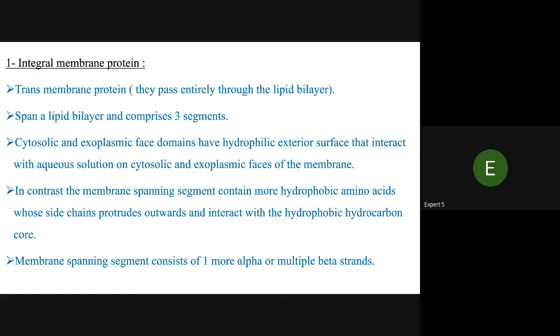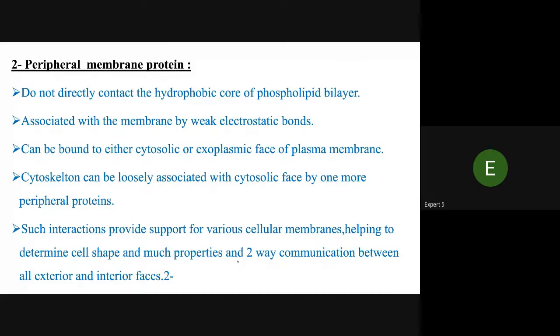Peripheral membrane proteins do not directly contact the hydrophobic bilayer. They are associated with the membrane by weak electrostatic bonds and can be found on the cytosolic or exoplasmic phases of the plasma membrane. The cytoskeleton can be loosely associated with the cytosolic phase by one or more peripheral proteins. Such interaction provides support for various cellular membranes, helping determine cell shape and other properties, and two-way communication between exterior and interior phases.